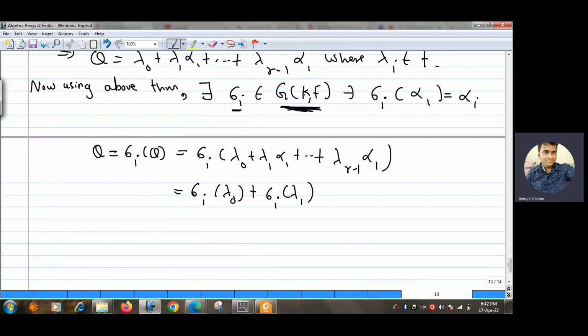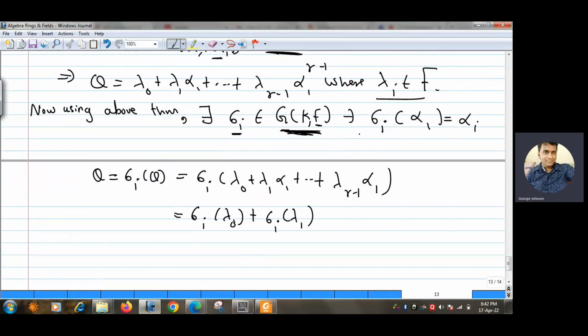That means sigma i is an automorphism from K to K, which fixes every element of F. Okay, and the lambda i's are already elements of F. It is mentioned over here that lambda i is already an element of F. So every sigma i will fix every lambda i. So this is nothing but lambda 1, and sigma i of alpha 1 is nothing but alpha i, right? Now the second thing is lambda 2.